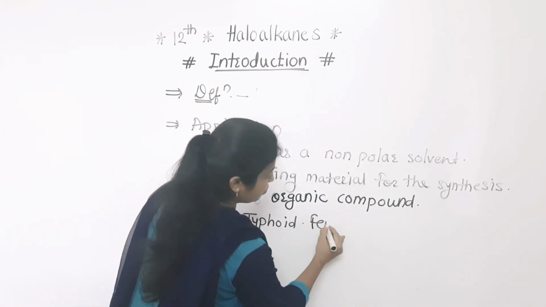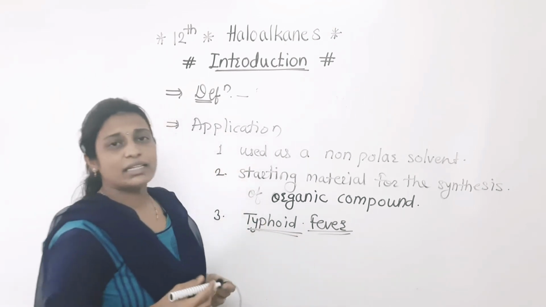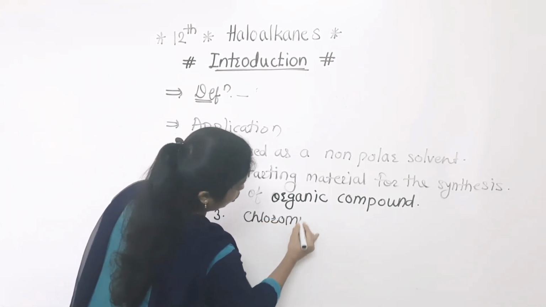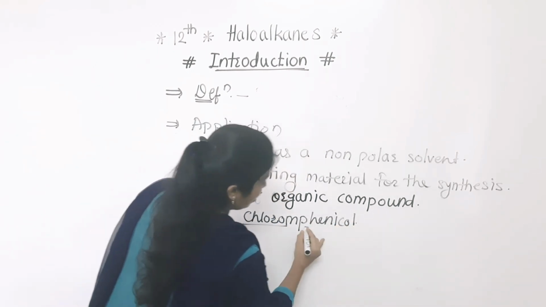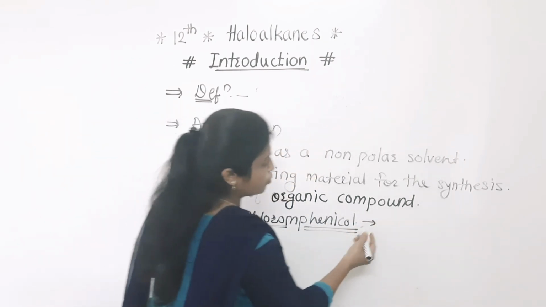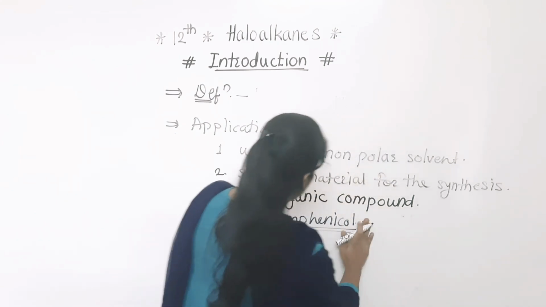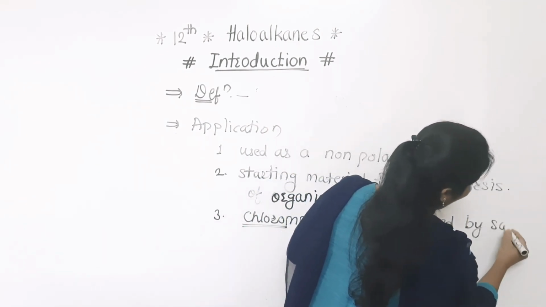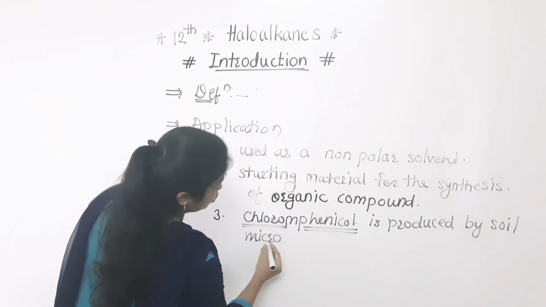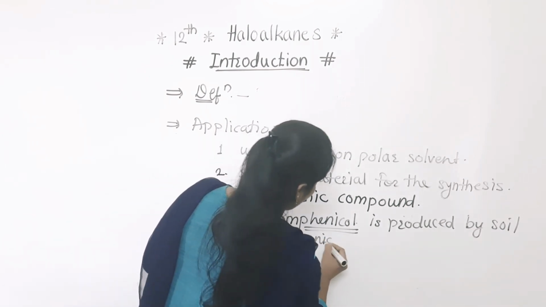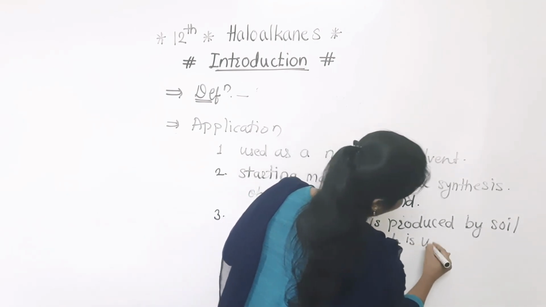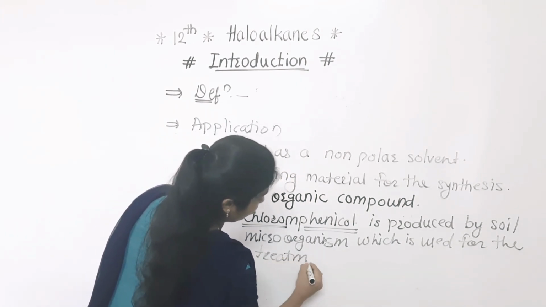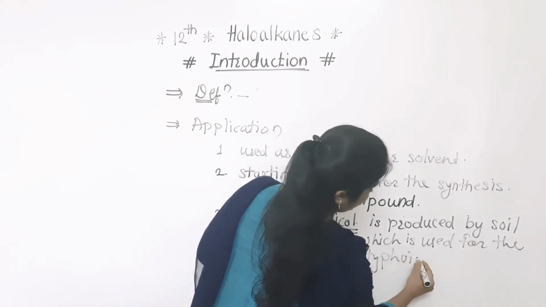So to cure typhoid fever, the medicine given to us is nothing but chloramphenicol. What is the name? That is chloramphenicol. See here, chloramphenicol. So this drug is produced by soil microorganisms, which is used for the treatment of typhoid fever.